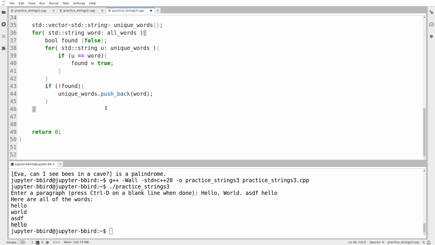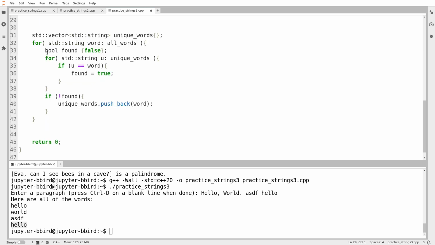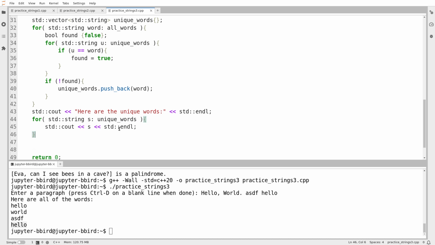And then I get down here to the end of this. I should now have all of my unique words. I'm going to repurpose this debugging loop to print out the unique words. Here are the unique words. And then I'll iterate over the unique words vector to print those out. And we're almost done, because once I have the unique words, I just print out each unique word along with a count of how many times it occurs in my larger vector of all of the words.